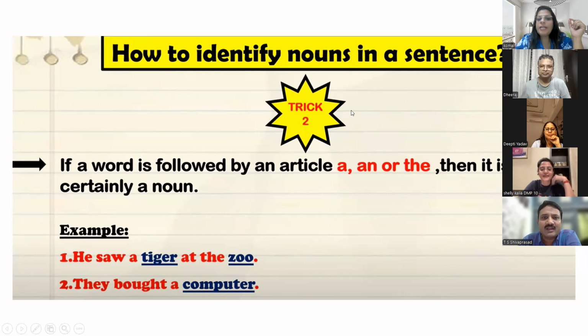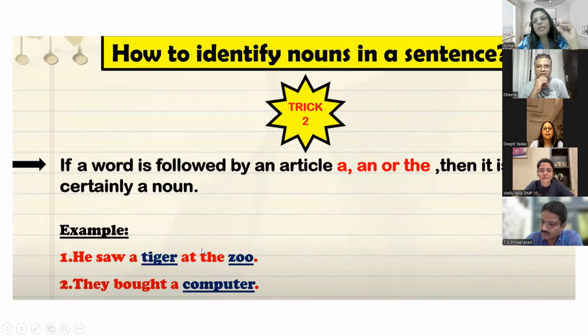How to identify the nouns in a sentence? This is the second trick. The first trick was name, place, animal, thing or any idea; if you find any of these, it becomes a noun. The second trick to identify a noun: if the word is followed by an article, a, an or the, then it is certainly a noun.